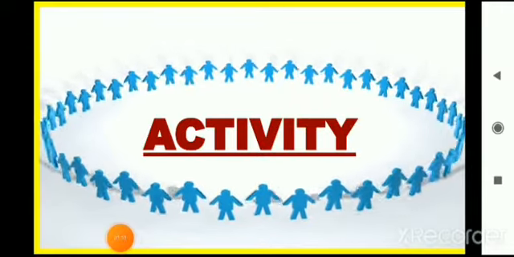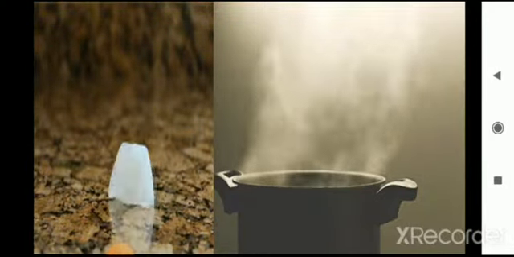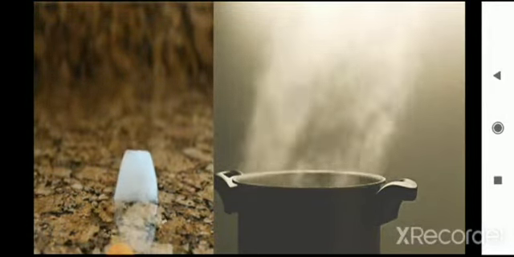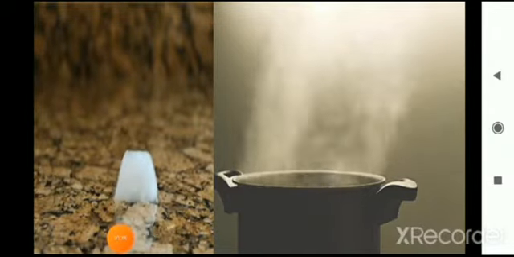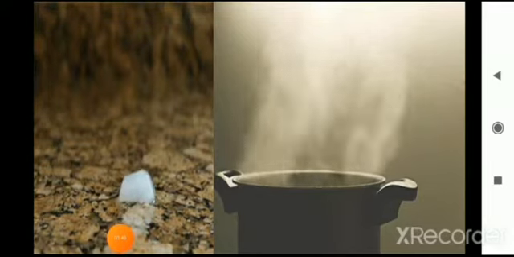Now, moving towards our activity. In this picture, you can see that there are two materials. First picture shows that ice is melting, right? And in second picture, you can see that water is boiling and changing into water vapor, right? When ice is heated, it changes into water, and when water is heated, it changes into water vapor. Clear?